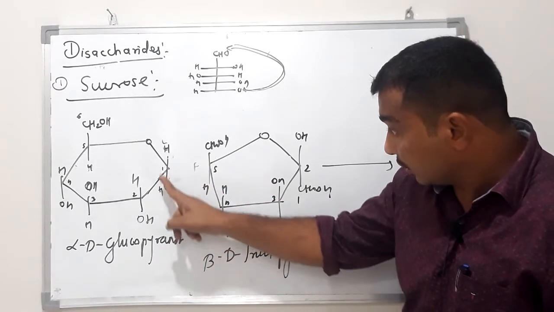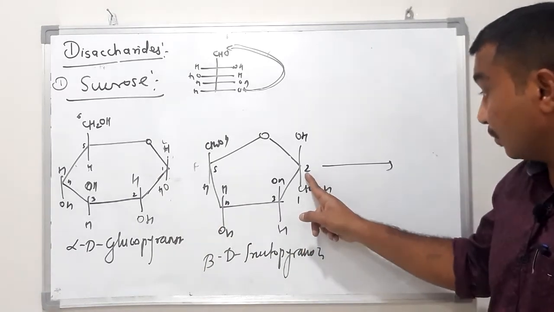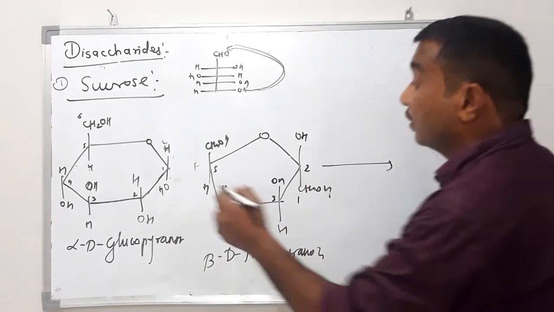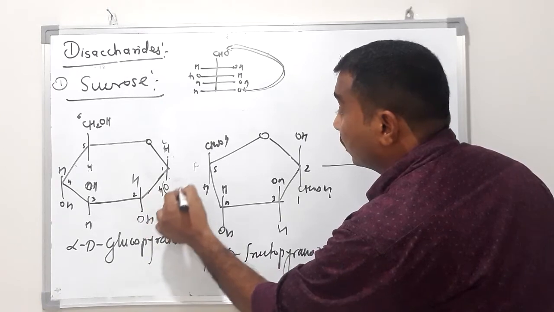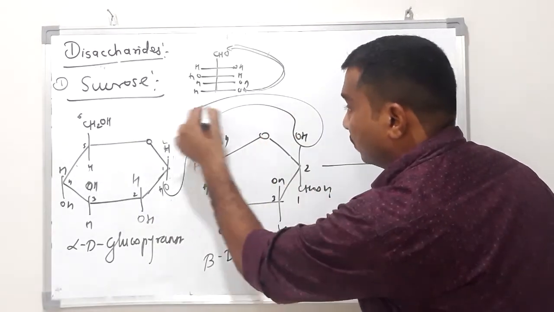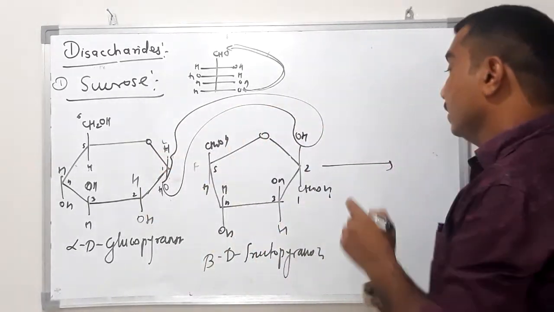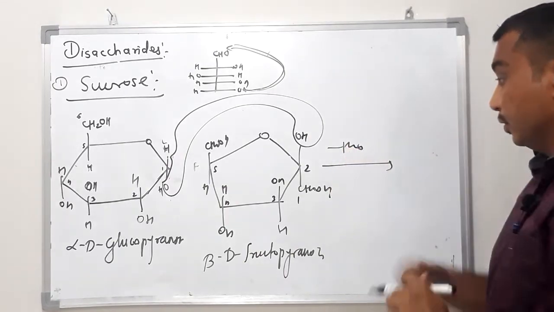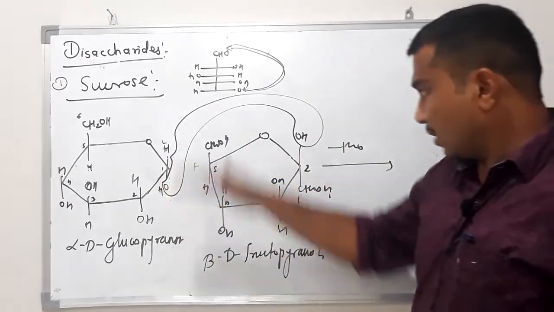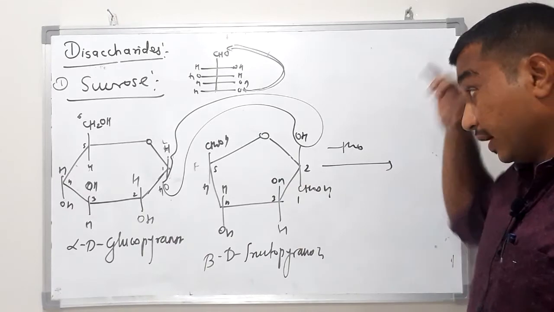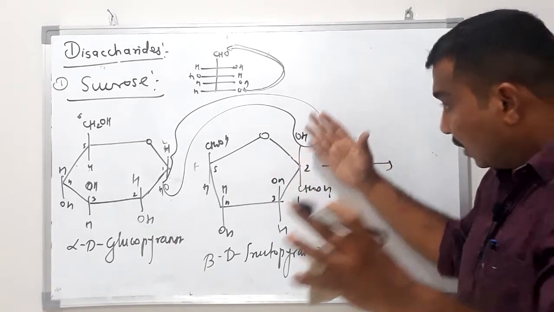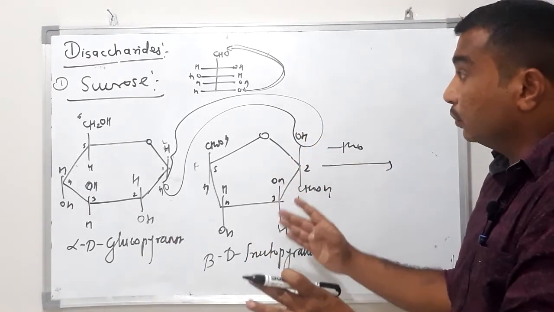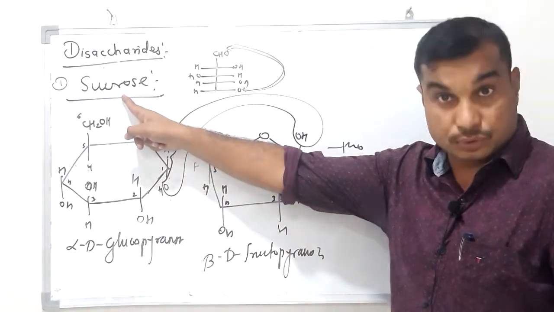The OH group of carbon number 1 and the OH group of carbon number 2 lose a water molecule like this and form a bond between them.